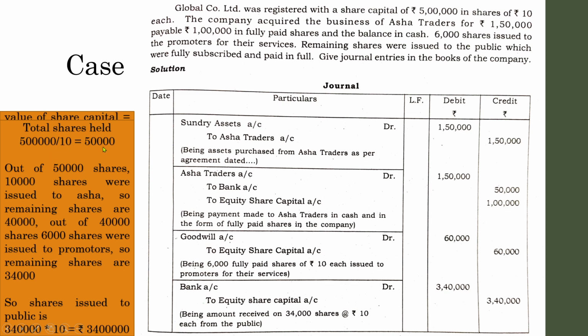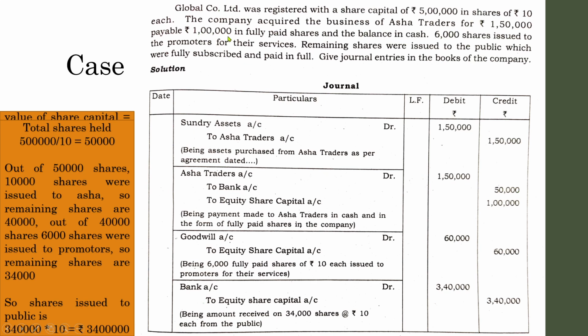So out of 50,000, the company had made a payment to Asha Traders for 1,50,000, and for 1,50,000 only 1 lakh was paid in shares. So we need to worry about this 1 lakh. Don't worry about the remaining 50,000 because we are dealing with share capital and shares. So 1 lakh rupees of shares were issued.